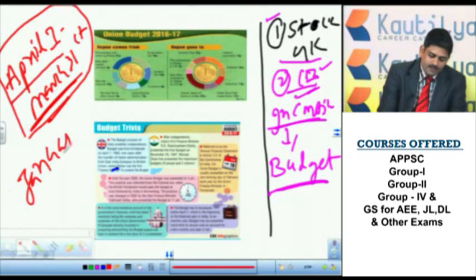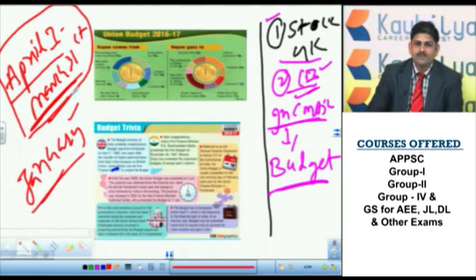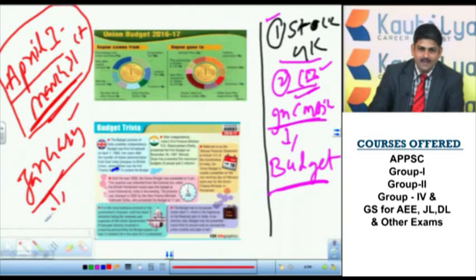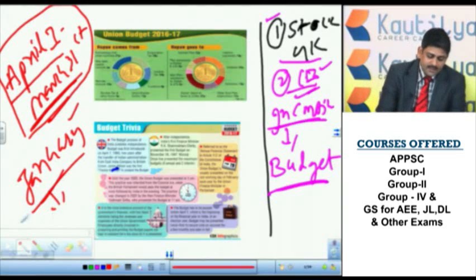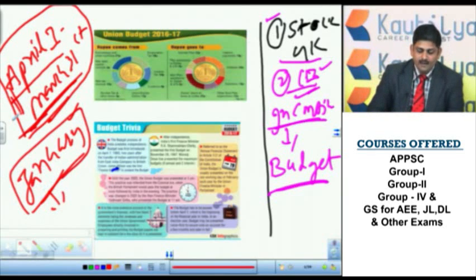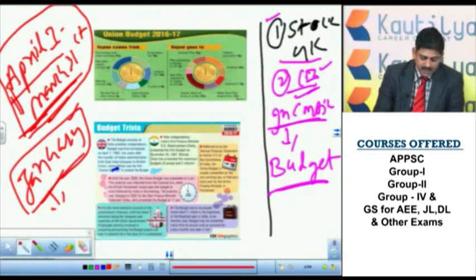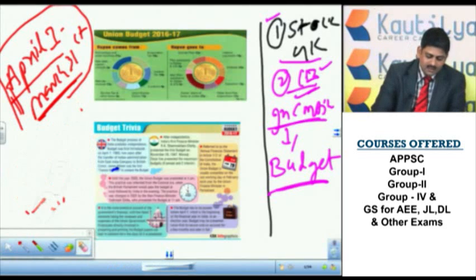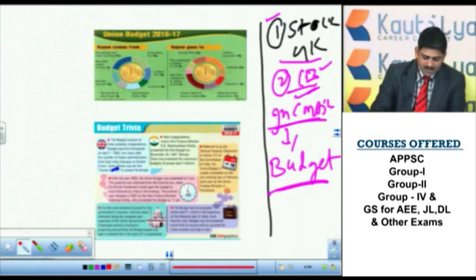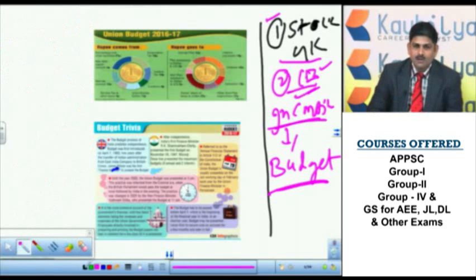So the government will come to know the production and the income level that the government accumulates. With this accumulation, it is easy for the government of India to present the budget in the month of April. This is the reason. These are generally the static GK questions that will be asked most of the time in competitive examinations. Now we'll come to the